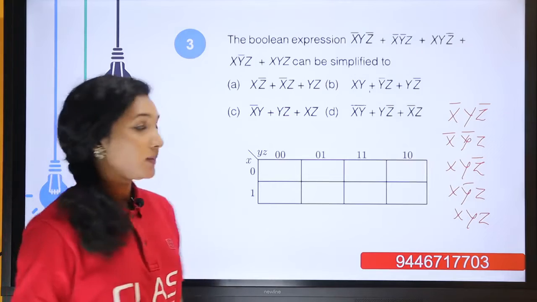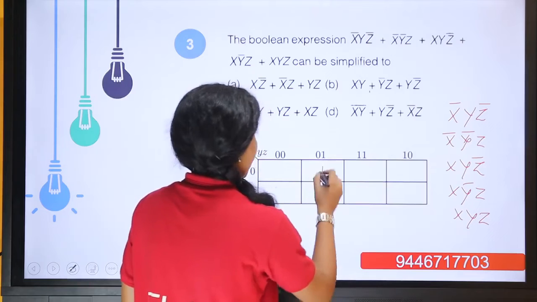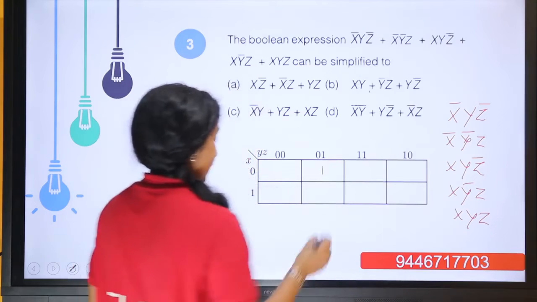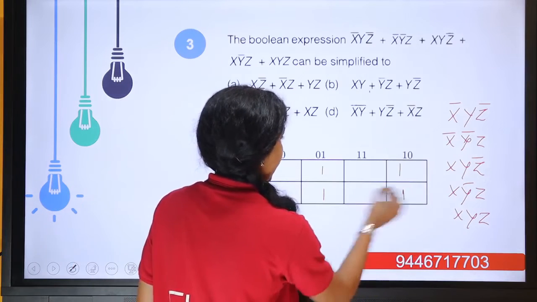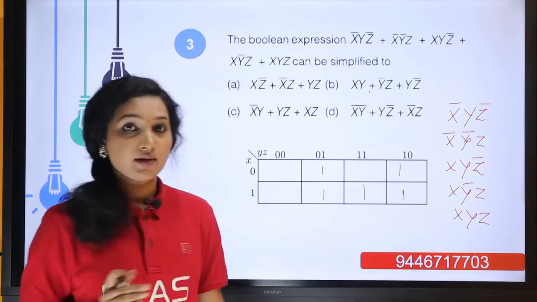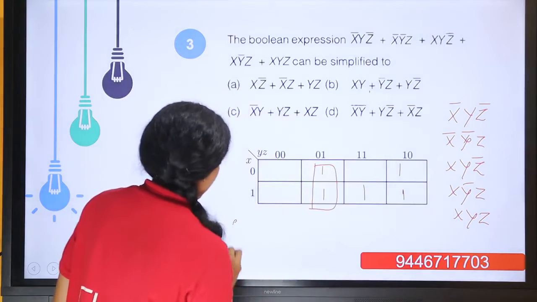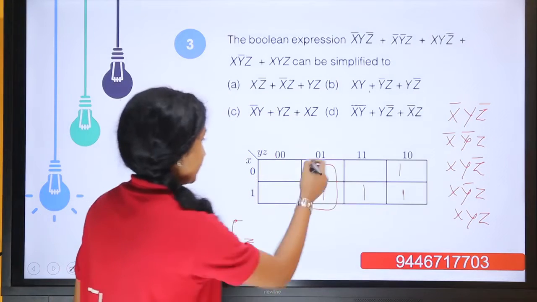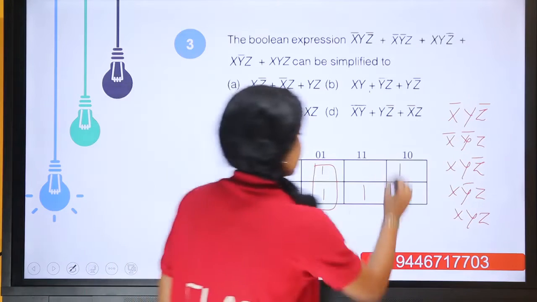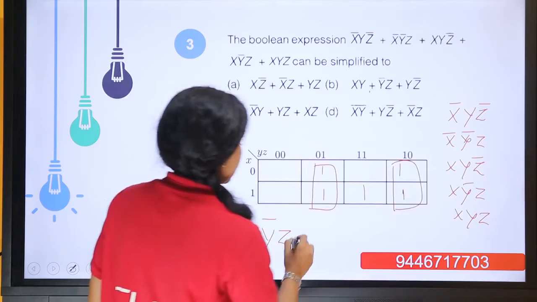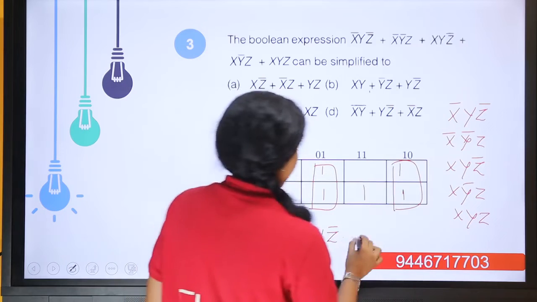So, we have a 3-variable K-map and if you tabulate here, it becomes 0 0 1, 0 0 1, and again 1 here, 1, 0 1 0 1, and then finally 1 1 1. Okay, so the first grouping will be like this. Let the function be f, and for this grouping it becomes y bar z, and now the second it becomes y z bar, and finally the third group.